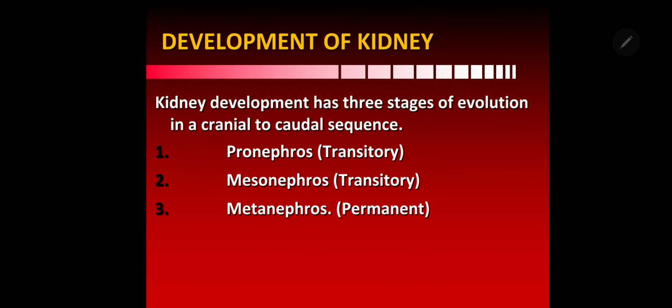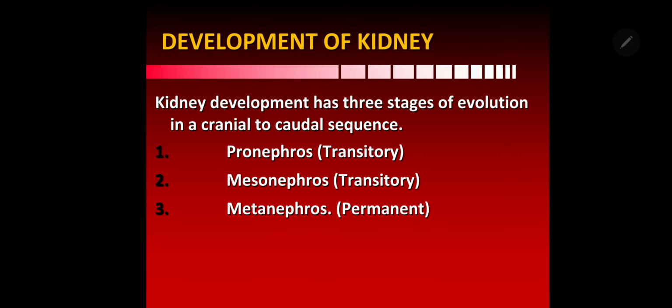So these pronephros, mesonephros and metanephros are the phases in the evolution of the kidney from fishes to mammals. Always when we say evolution, it is from fishes, amphibians, reptiles, aves and mammals. So these kidneys were there in fishes and amphibians and some reptiles, but they were not compatible with human life, which is quite complex and needs to retain a lot of salts, selective reabsorption, glomerular filtration. So for that matter, the permanent kidney is developed.